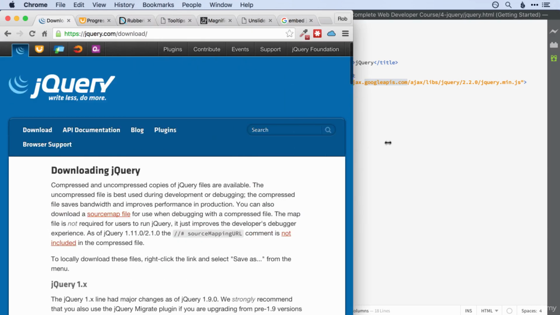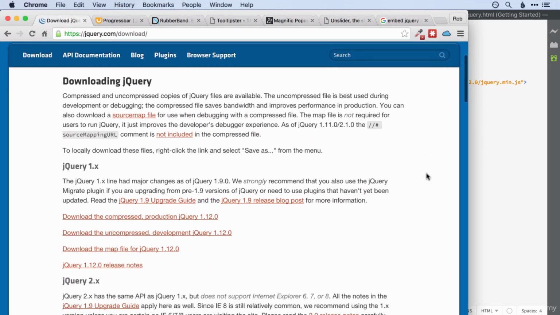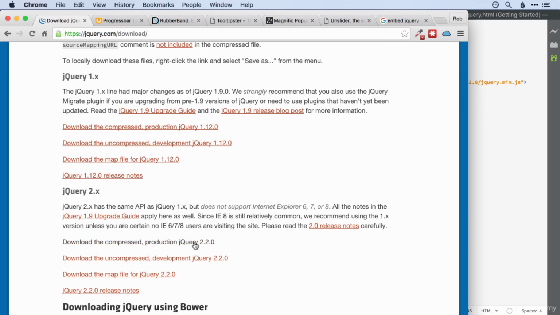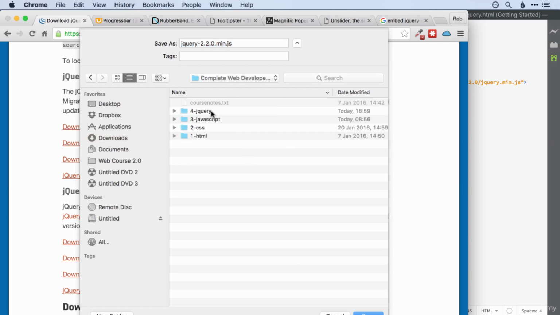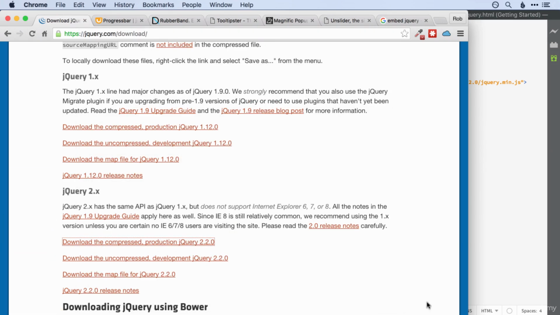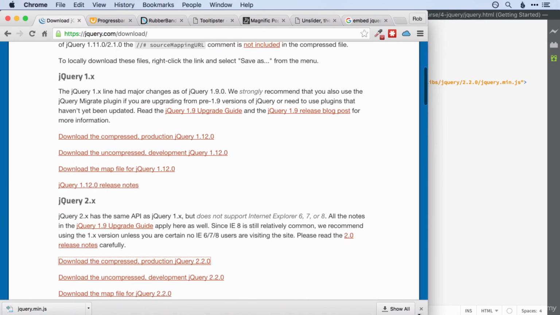So I'm just going to click on that, and I'd recommend going for jQuery 2.2, and if in doubt, go for the compressed version, because that's going to load more quickly. So then just save that. In fact, I'm going to save it directly into my jQuery folder, and I'm going to change its name to make it a little bit easier to type in. I'm just going to call it jQuery.min.js.